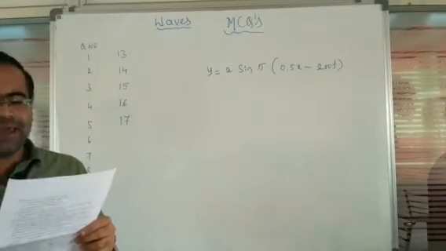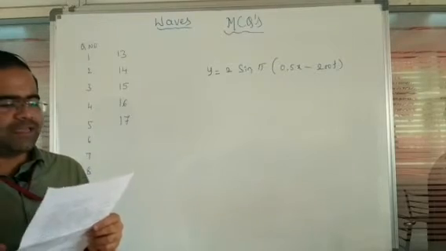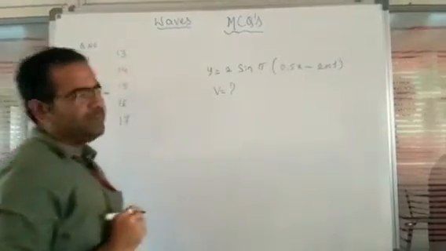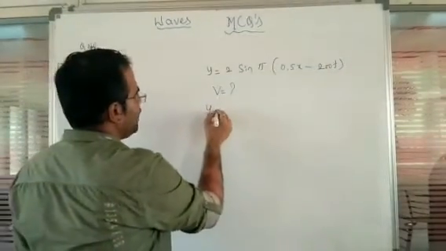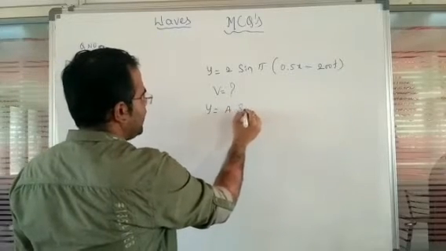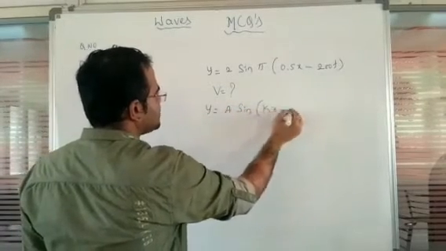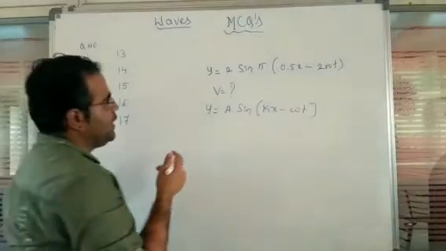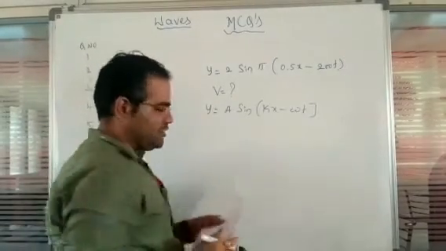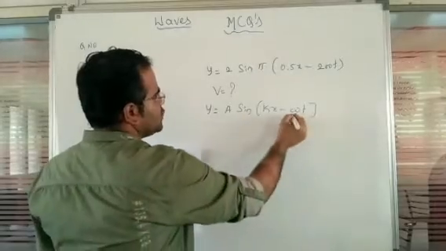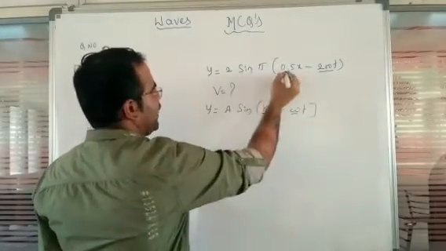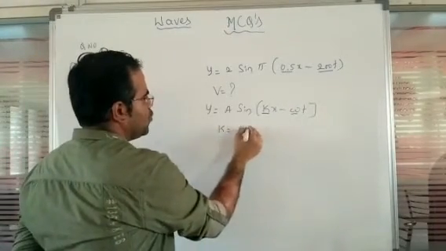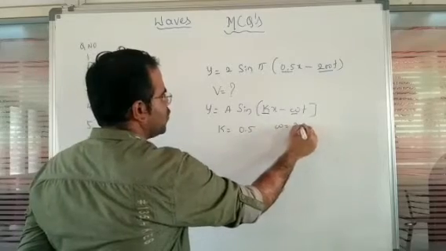If x and y are represented in centimeter and t in second, the wave velocity is, so we have to identify the wave velocity. So we'll just see the general equation. The general equation is given by A sine of (kx minus omega t). So we are going to compare the equations. On comparing, we observe k is equal to 0.5 and omega is equal to 200.